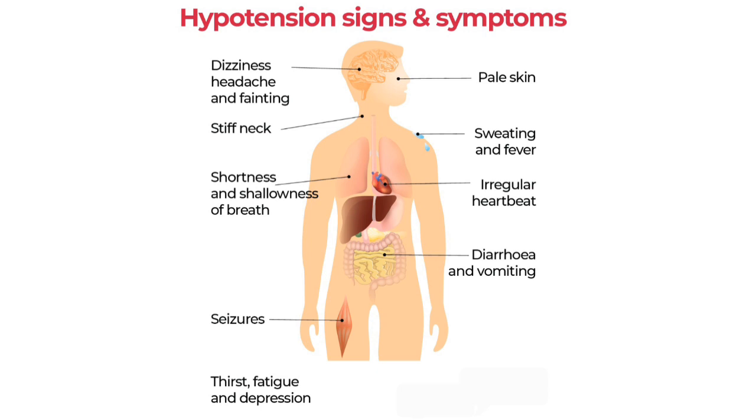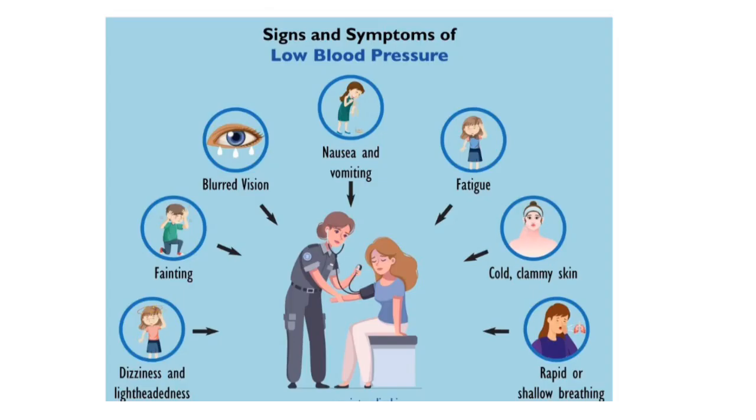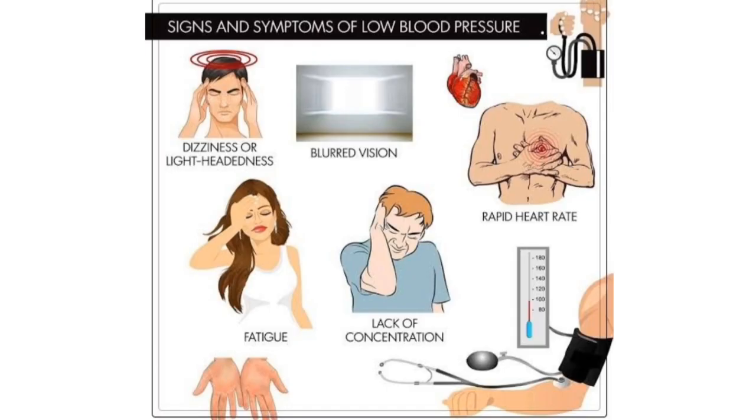Coming to the symptoms of low blood pressure. As we all know, if you have low blood pressure, then the blood flow to all organs is very less. So common symptoms are weakness, dizziness, sweating in the hands and legs, the body becomes cold, and there will be severe tachycardia. In severe low blood pressure conditions, there may be dizziness and confusion.